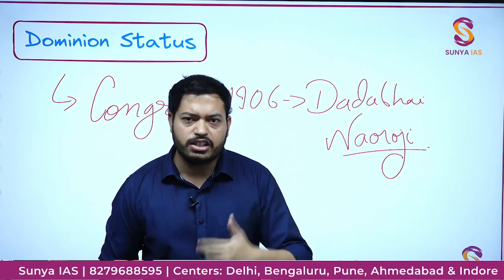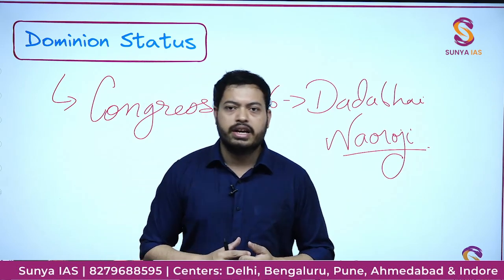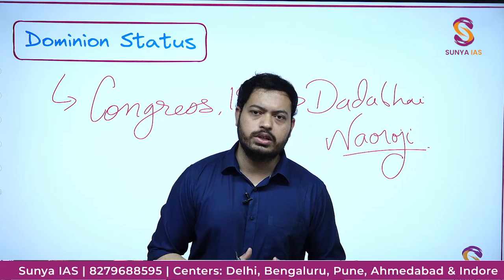But where exactly did this word come from and what does it actually mean? When Congress was asking that we expect the British government will give us dominion status, what did they actually mean?